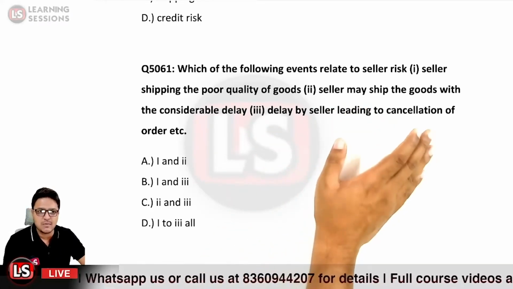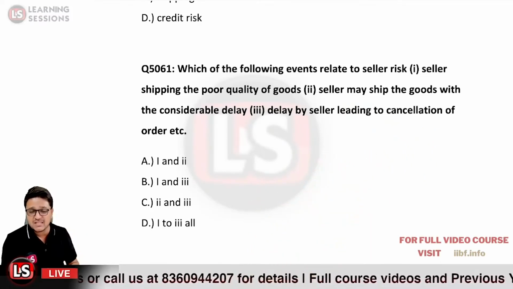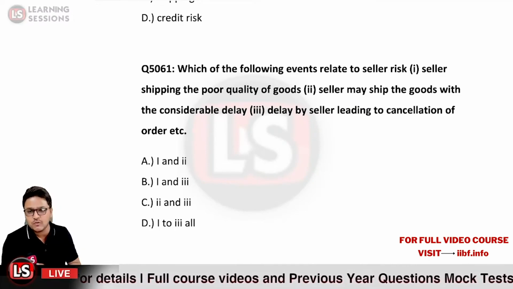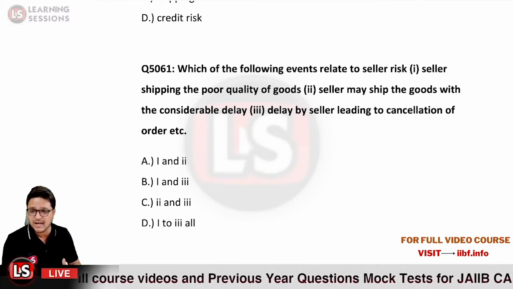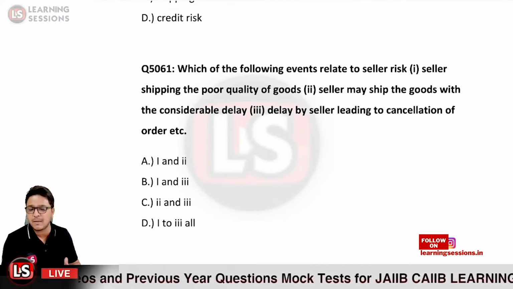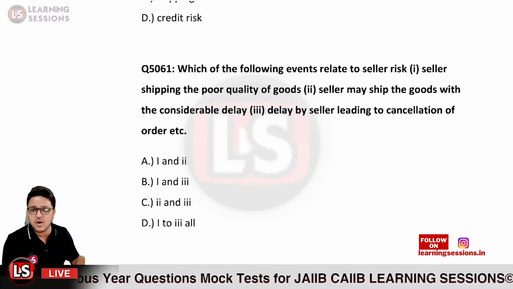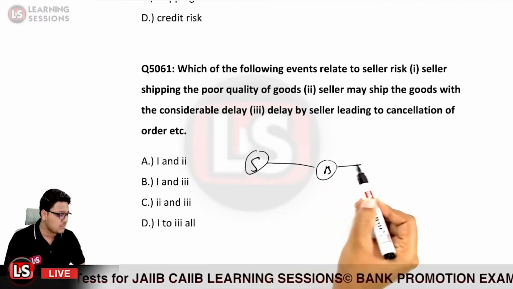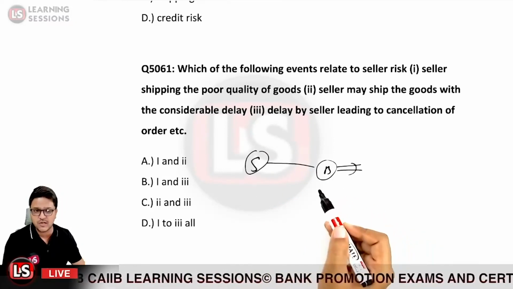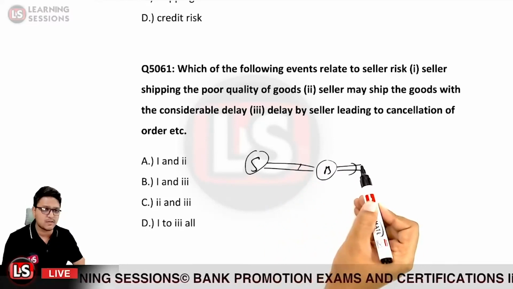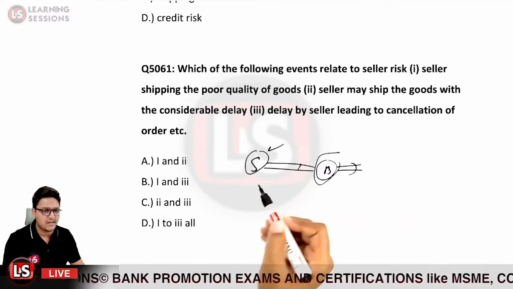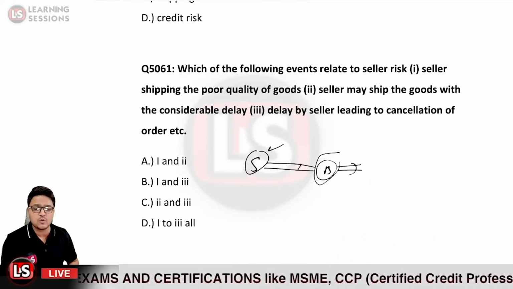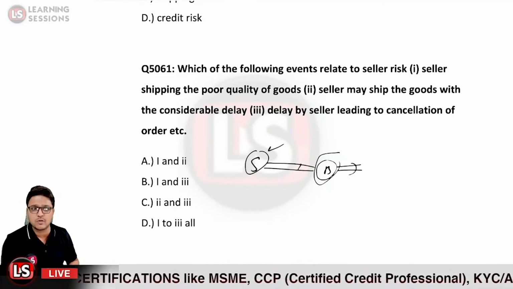Second statement, it says seller may ship the goods with a considerable delay. It may be the case that the seller has shipped the goods, but there is considerable delay, due to which the buyer has to face losses. The seller is to ship the goods, and further the buyer is to make the shipment. If the buyer is a trader, the goods received are to be further shipped again. Now if there is delay on the part of the seller, the buyer will not be able to fulfill the commitment, and there will be a loss, so that is also a risk imposed by the seller itself. So it is seller risk.